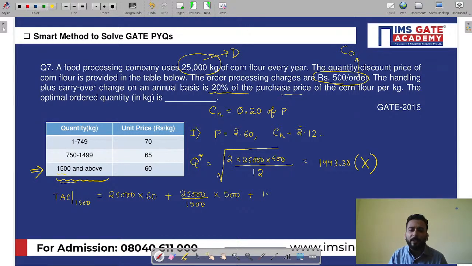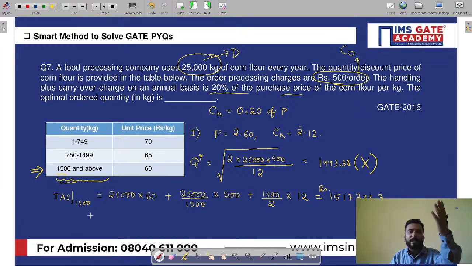The average inventory is 1500 by 2, into the CH. CH is 12. If you solve this, you will get the answer as 1517333.3 rupees. This is one, right?